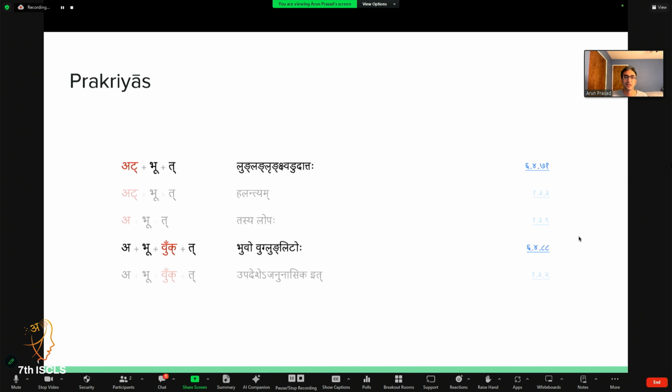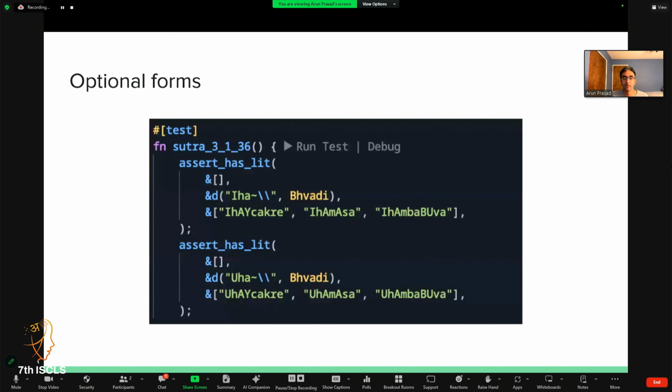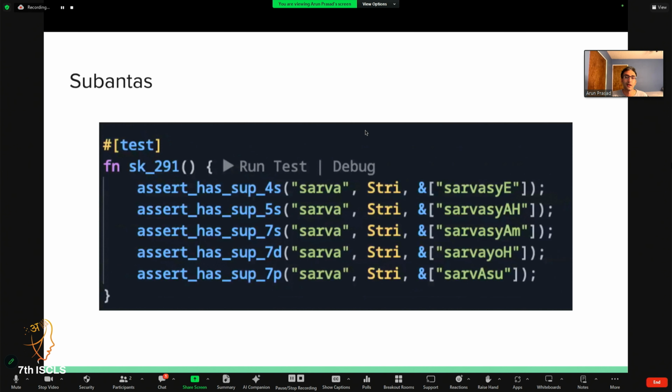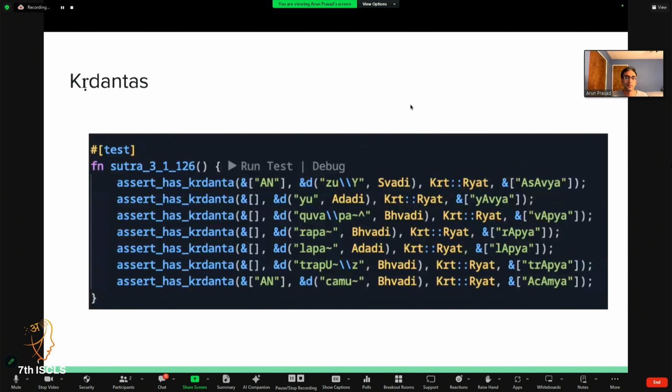Going into details, we have strong support for optional forms as well. So here's an example of our test for rule 3.1.36. And then, this program has very strong support for tingantas. So you can see here the test for 3.1.70. Subantas as well have reasonably strong support. So here are some examples from Siddhanta Kaumudi 291. Kridantas as well, with examples from 3.1.126.